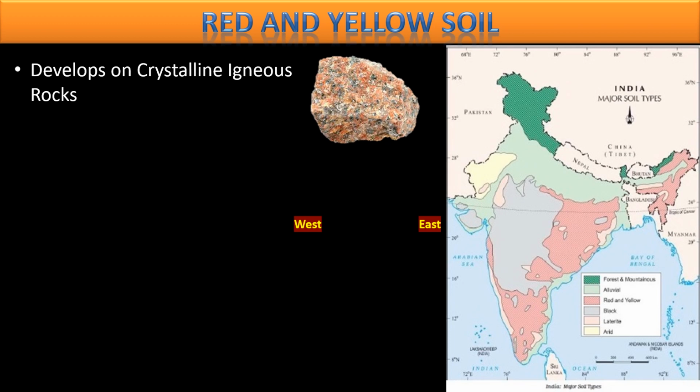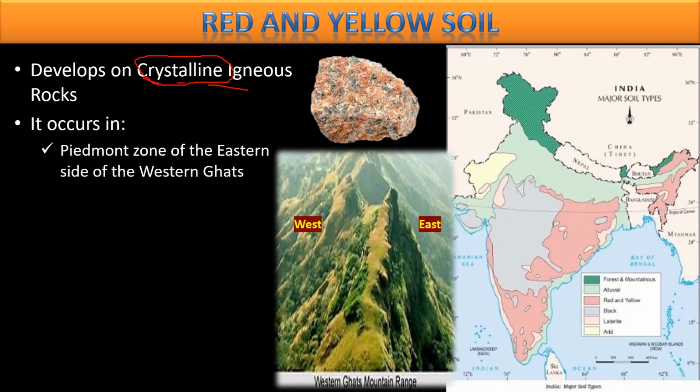And what is crystalline? I think it is better to study this word in science, otherwise even I won't be able to explain it in a proper way. But from a geographical point of view, I'll simply tell you, a chamakdar, a rock that shines. So such igneous rock that shines here gives red and yellow soil. It is mostly found at the foothills of the Western Ghat.